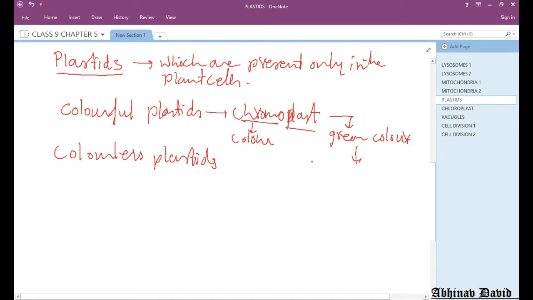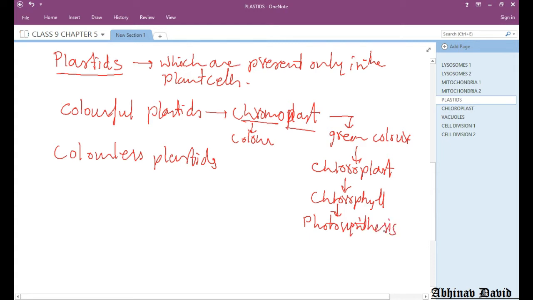That is why there is a special name given to the green color plastids and they are called as chloroplasts, because they contain a green pigment called as chlorophyll which is used to trap the sunlight for doing photosynthesis. So green color plastids are called as chloroplast.